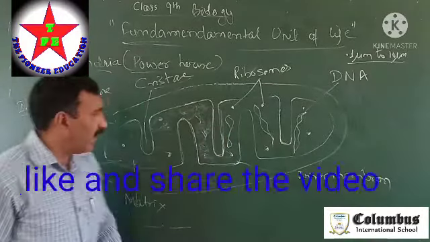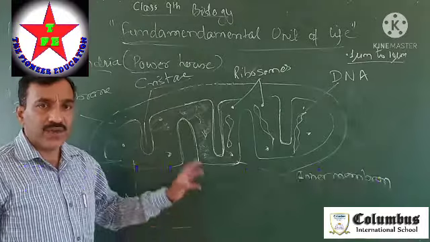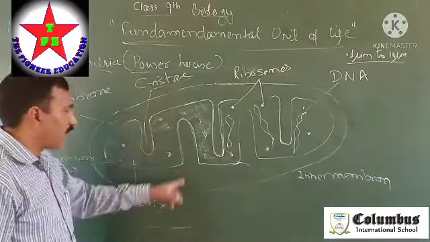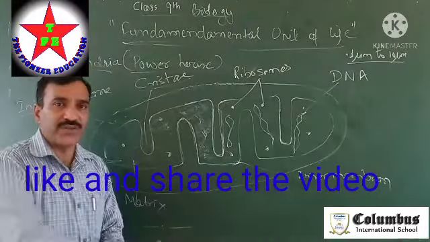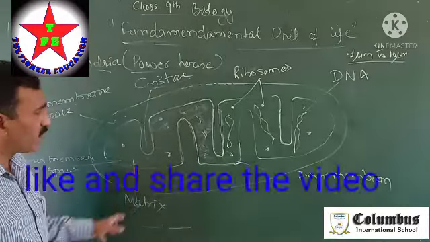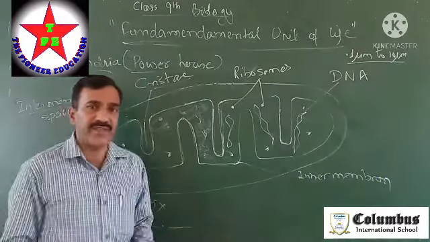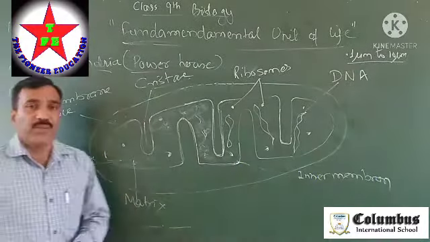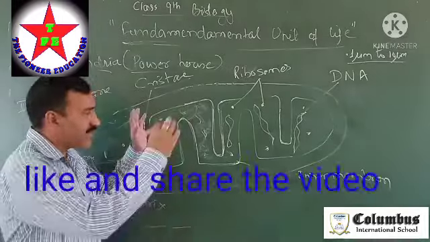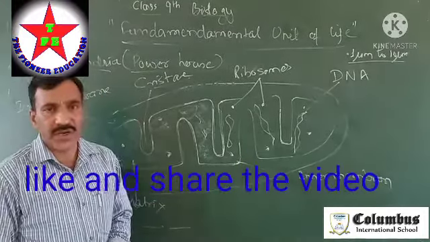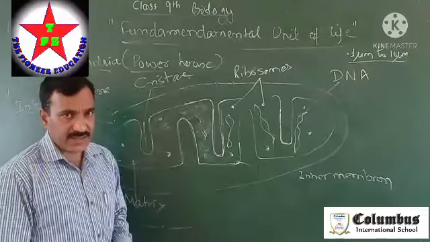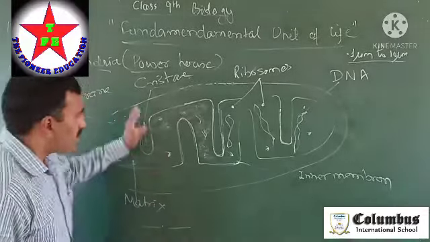This is the reason why the shape of the mitochondria cell organelle varies from cell to cell. That means the same type of cells, or the same body, may carry different shapes of mitochondria within different cells. Is it clear now? Now just look at the figure.